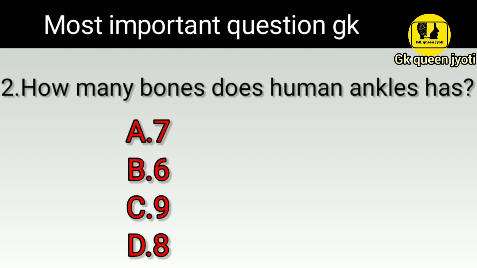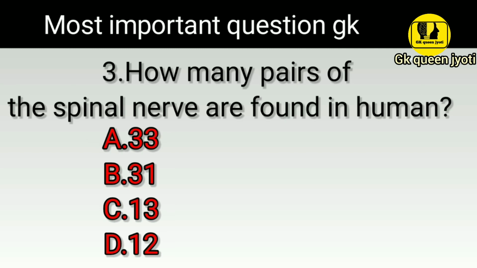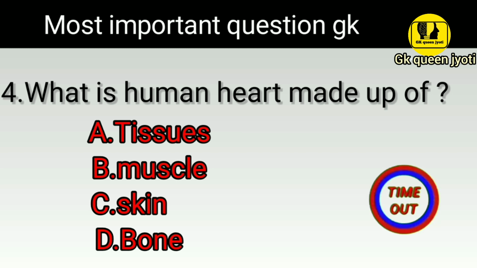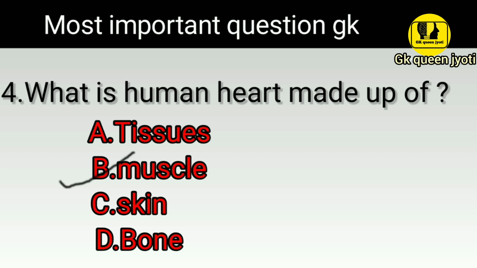Right answer option A 7. Question number 3. How many pairs of the spinal nerve are found in human? Right answer is option B 31. Fourth number is, what is a human heart made up of? Right answer is option B muscle.